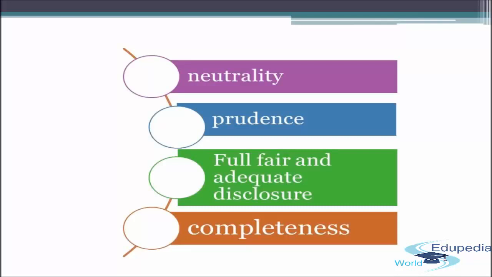The next is prudence. The preparers of the financial statement have to assess the uncertainties that inevitably surround many events and circumstances. For example, the collectibility of receivables, that is the collection of money from debtors, the probable useful life of plant and machinery, and the warranty claims that may occur. So these are some uncertainties that surround the business at every point of time. Such uncertainties are recognized by the disclosure of their nature and extent and by the exercise of prudence in the preparation of financial statements.